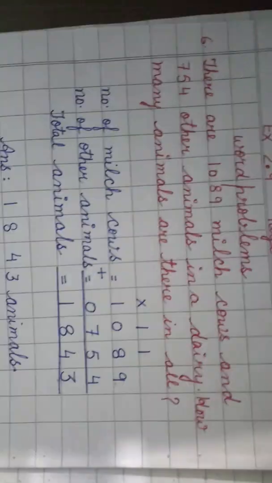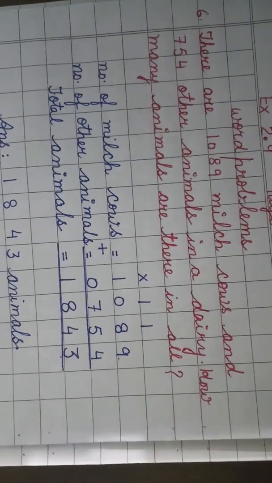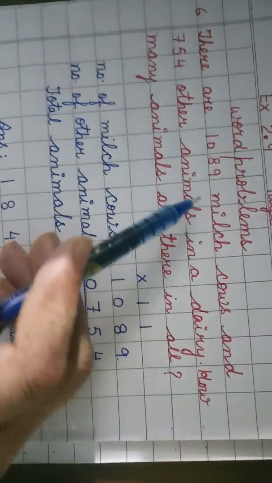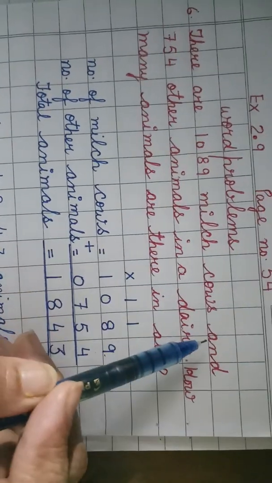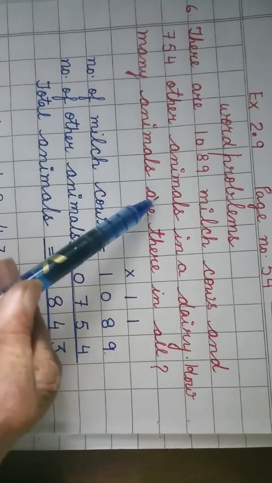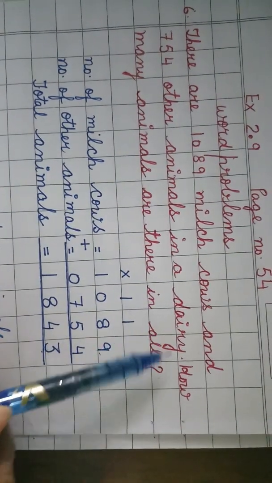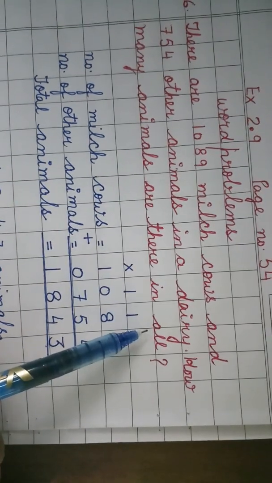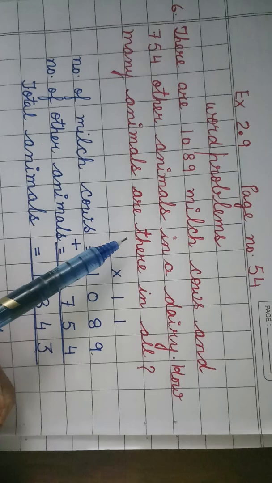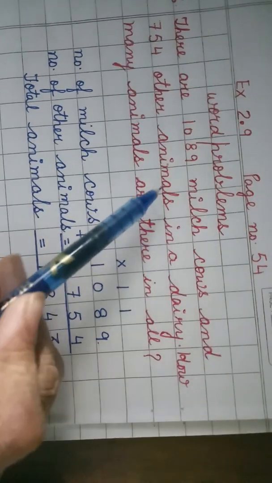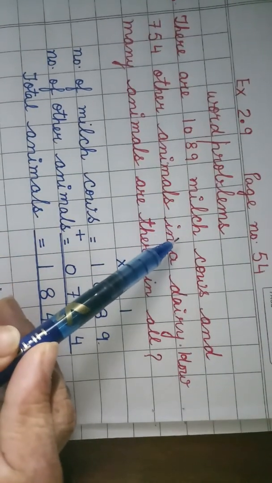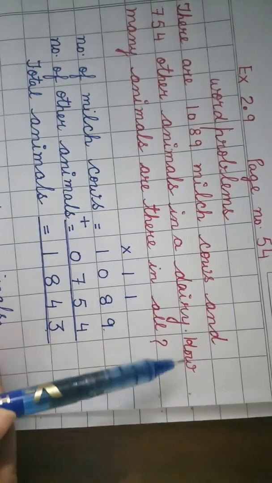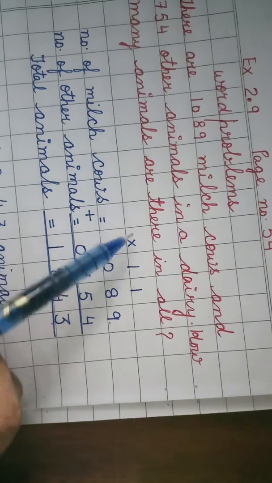Now, the first problem is: there are 1089 milch cows and 754 other animals in a dairy. How many animals are there in all? Now what is given in this problem? The number of milch cows and the number of other animals in a dairy have been given, and we are to find out the total number of animals.